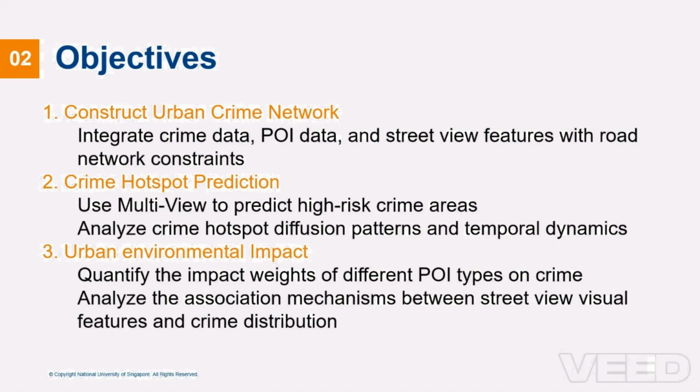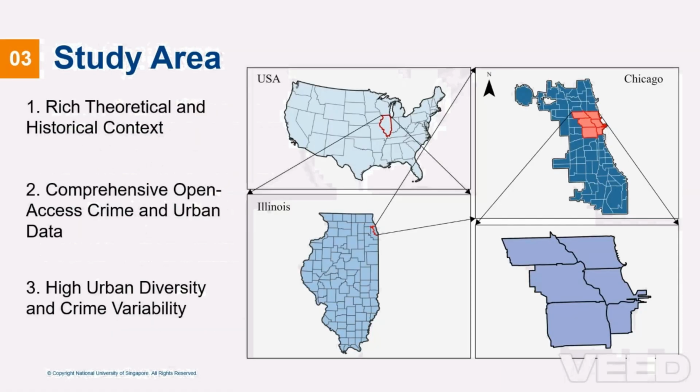and prevent urban crime. For our research, we selected Chicago as our study area for several reasons, since it offers a rich theoretical and historical context for crime studies. And it provides comprehensive open-access crime and urban data. And it has high urban diversity and crime variability across different neighborhoods. Due to the large amount of data, we selected the 6 communities with the highest crime rates for focus, which